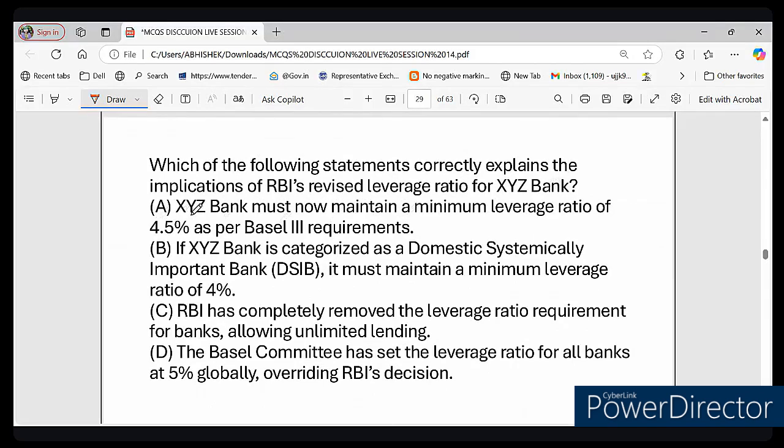Option number A, XYZ bank must now maintain a minimum leverage ratio of 4.5% as per the Basel requirement. Option number B, if XYZ bank is categorized as DSIB, it must maintain a minimum leverage ratio of 4%. Option number C, RBI has completely removed the leverage ratio requirement for banks, allowing unlimited lending. Option number D, the Basel Committee has set the leverage ratio for all banks at 5% globally, overriding the RBI decision. What do you think is the correct answer here?